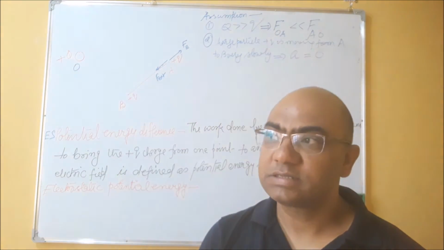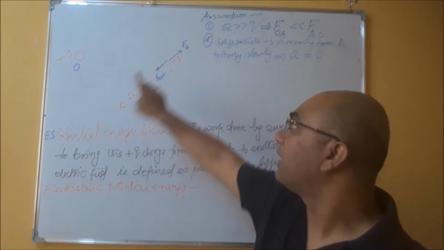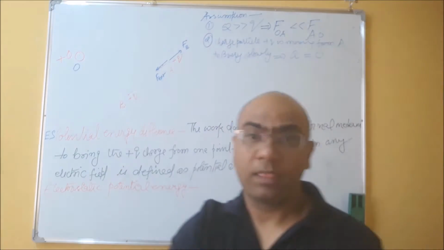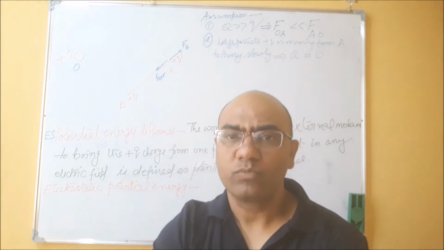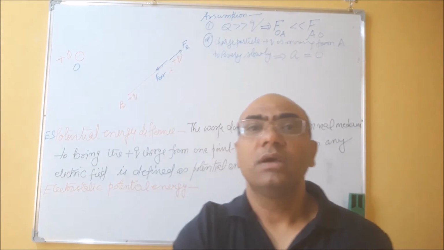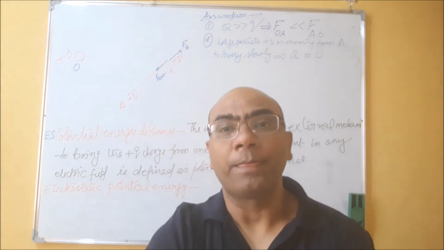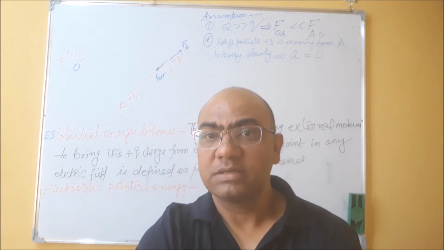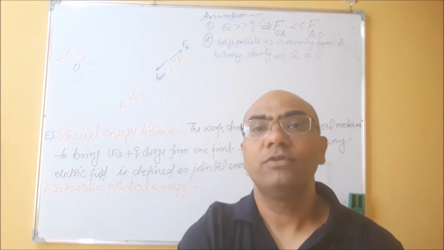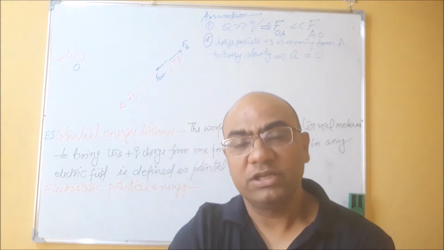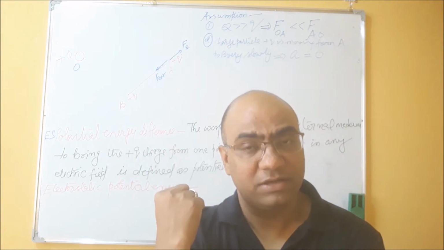So to define it, let's suppose I am considering that initially this charge particle was at infinity. If the charge particle was at infinity, what does it mean? It means that at infinity there is no electric field. Since we can consider that at infinity we have no value of electric field, initially no electric field means no energy is stored in the charge particle when it was at infinity.